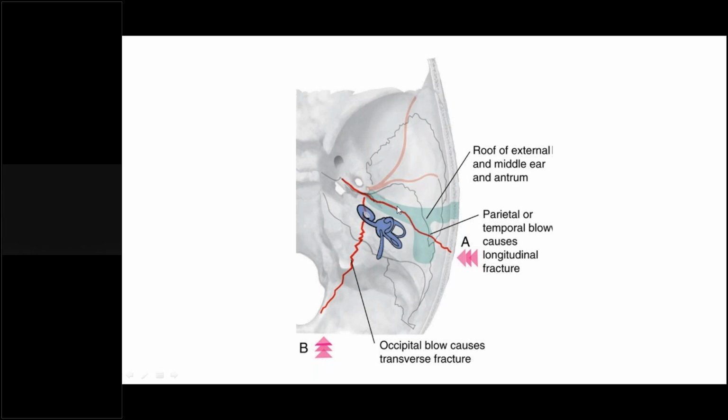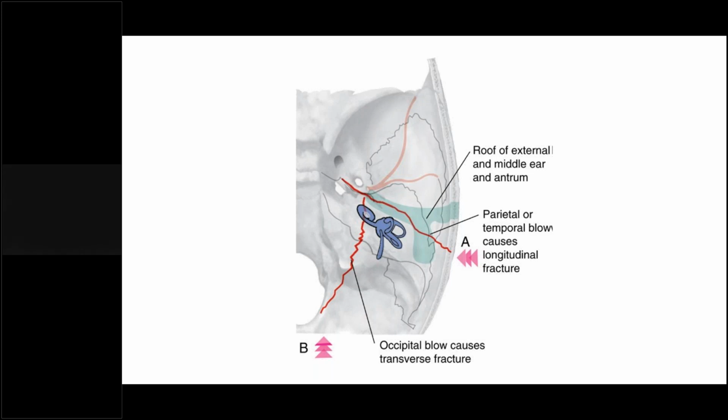The other type of fracture is when we have an occipital impact. The fracture line may start from here. This is the foramen magnum. When you have an impact on the occipital side, that is from posterior to anterior, you can imagine your head. If you have a side to side collision, then you will have a longitudinal fracture.